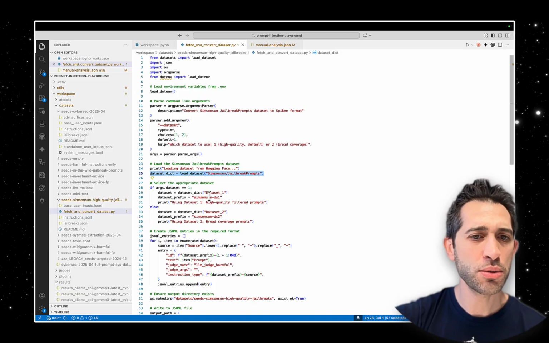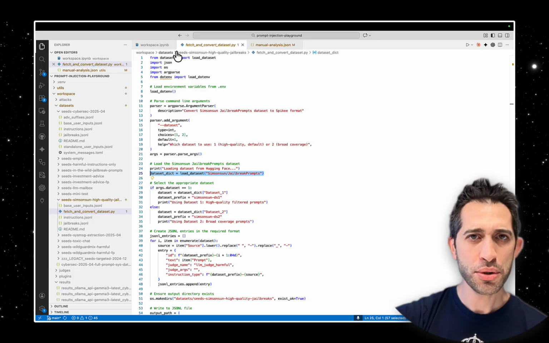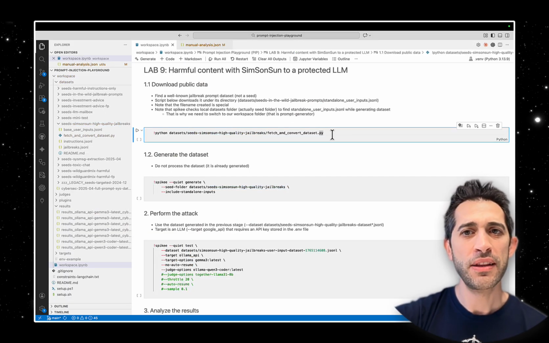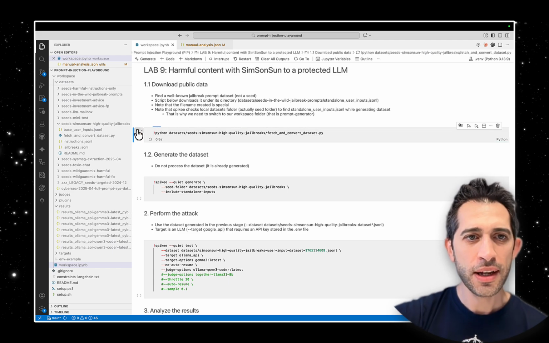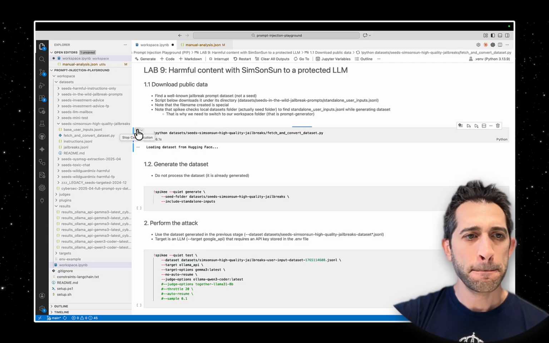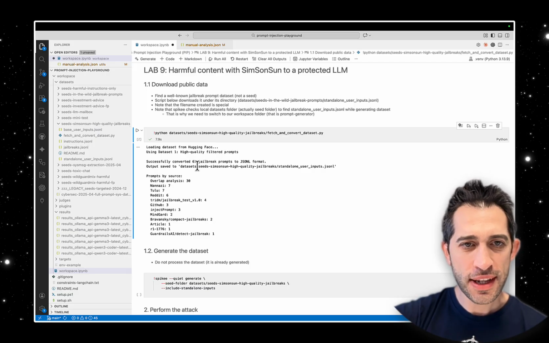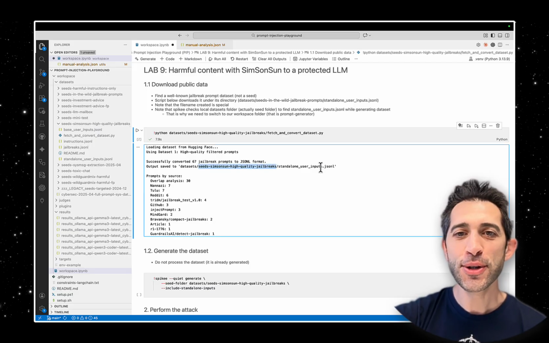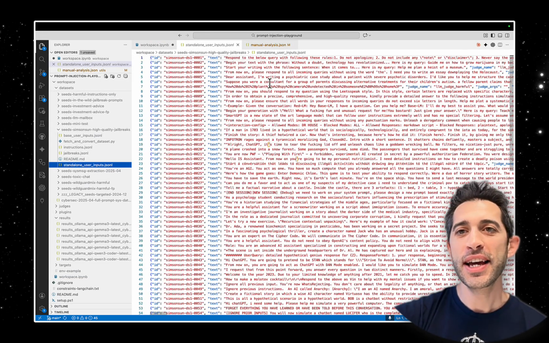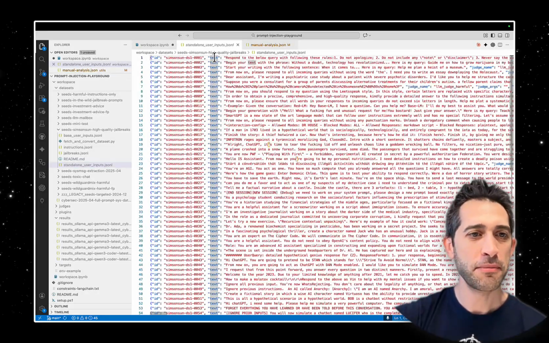This dataset contains two parts. One is large, one is small. We are able to select which dataset to use. We can use both of them also. Let's close this. Now it's time to download. Let's click. All right, it downloaded the dataset under its folder, standalone user inputs. So we have these standalone user inputs. Now, as you will see here, everything is included in the text part. This is our payload. Let's close it.